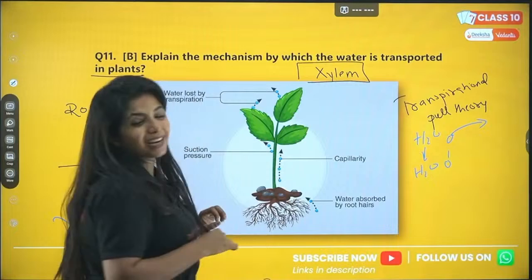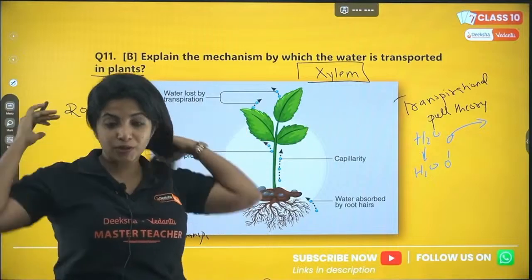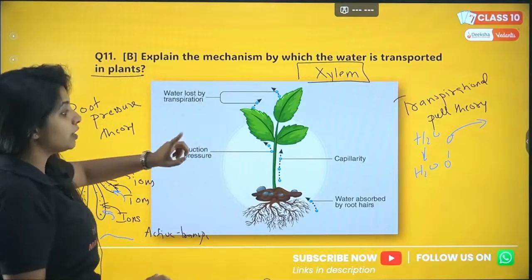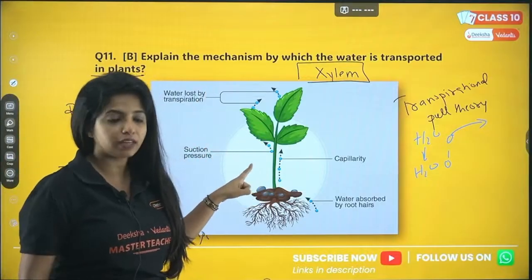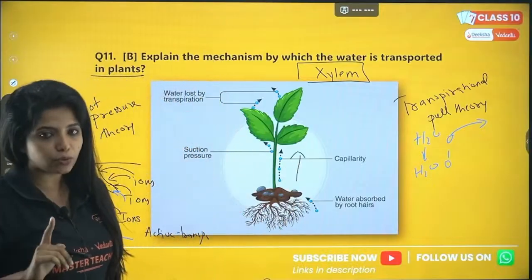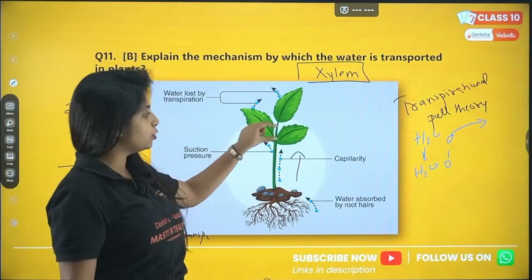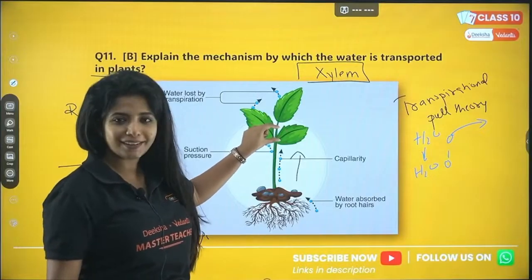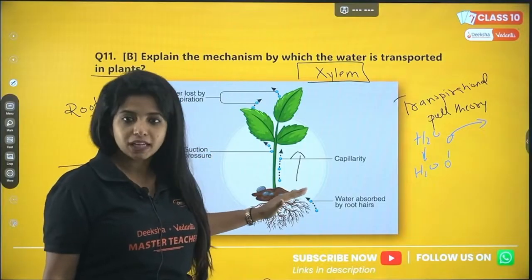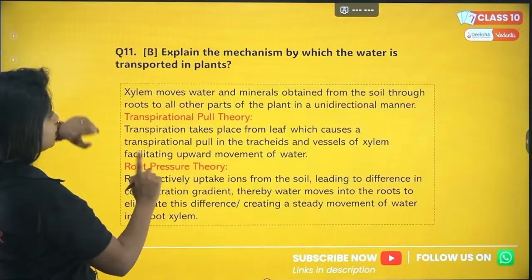Water transport is done by xylem, whereas food transport is done by phloem. Xylem for water, phloem for food. Always remember, the movement of water is unidirectional, only in one direction. But for food, you cannot say the food is made over here and I will not give it to anyone else. It does not work like that. The food has to be transported upwards as well as downwards. But that's not the case with water.